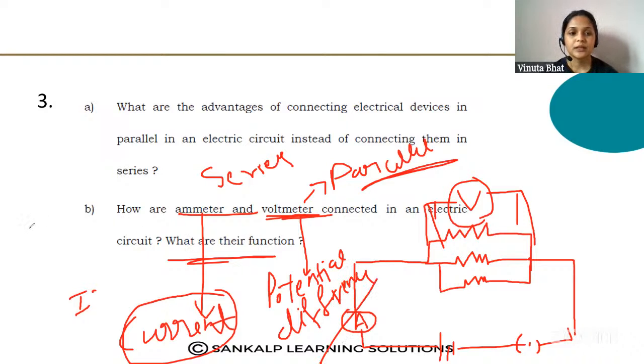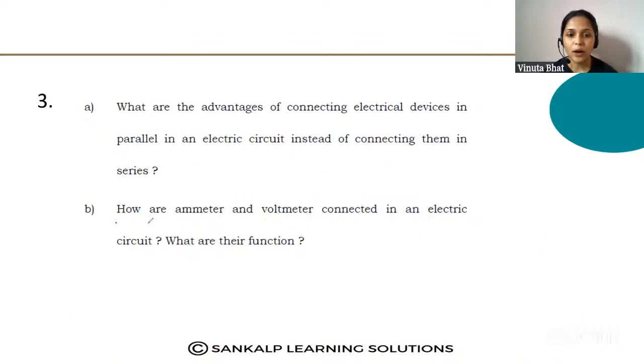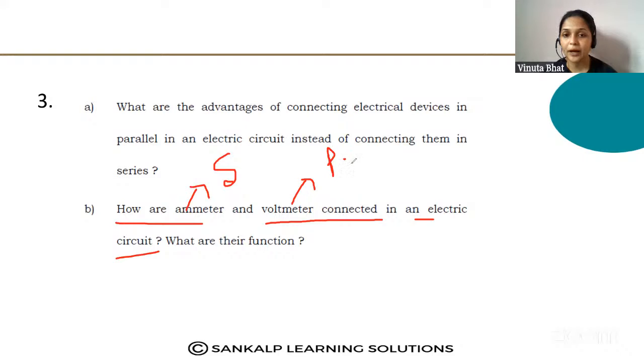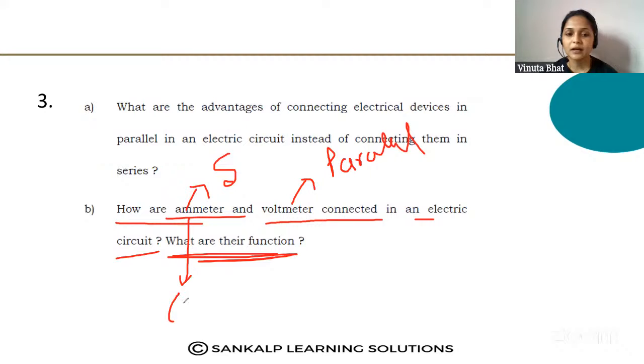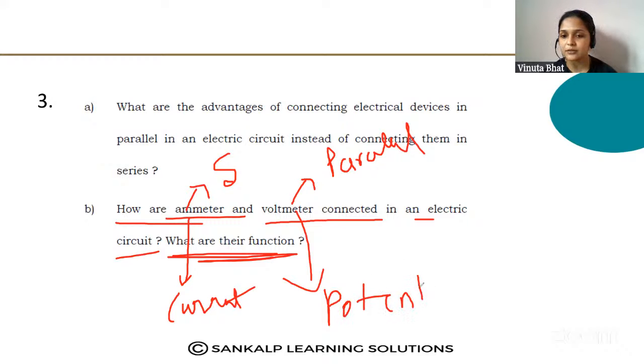Okay, so let us check this question once again. How are an ammeter and a voltmeter connected in an electric circuit? The ammeter is connected in series and the voltmeter is connected in parallel. Then what are their functions? The ammeter is used to measure the flow of the current, and the voltmeter is used to know the potential difference. Got it? To find out the potential difference, the voltmeter is used.